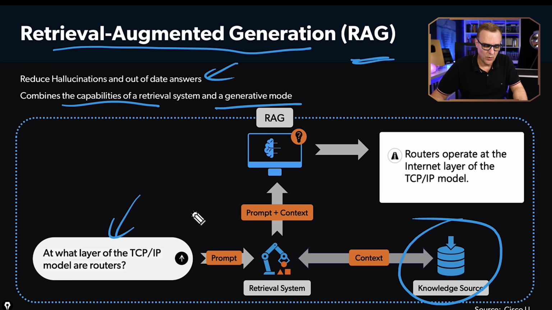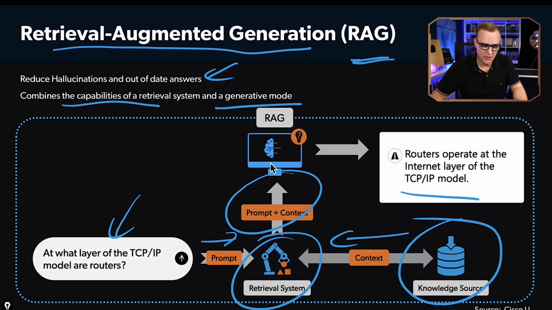As an example: at what layer of the TCP/IP model are routers? The answer is routers operate at the internet layer of the TCP/IP model, in other words, layer 3. A prompt is sent to a retrieval system based on a knowledge source with context, and that prompt and context through the RAG gives you the correct answer.